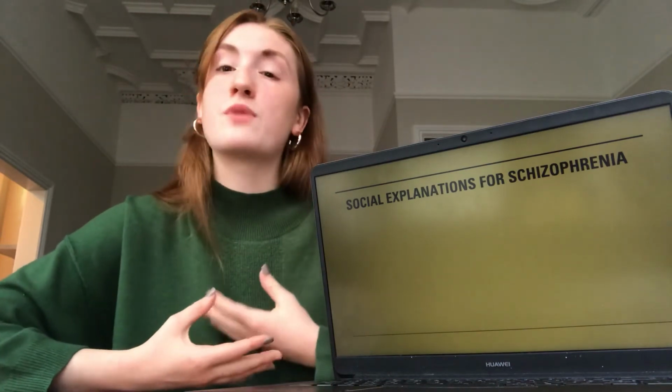Then there are the social explanations for schizophrenia. Life chances and choices may play a vital role in exacerbating the risk factors of developing schizophrenia. Major life events that cause emotional stress, such as divorce, bereavement, or accidents that are damaging to livelihood, can become a trigger for the onset of symptoms. Other factors with potential influence are where the individual lives or the socio-economic group to which they belong. Firstly, we will discuss life events.